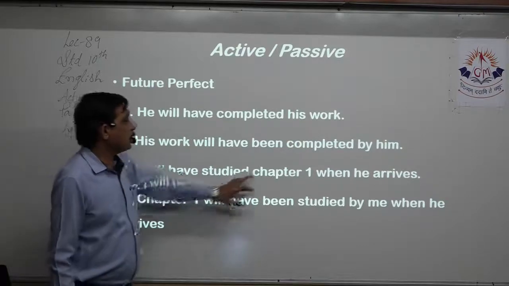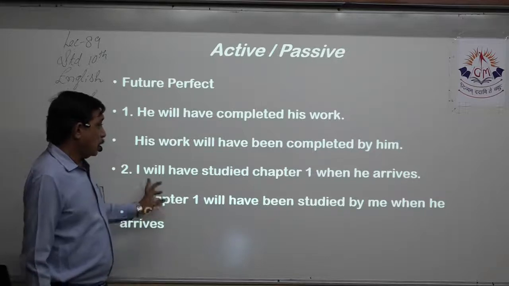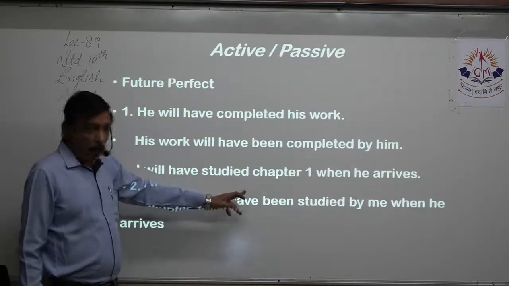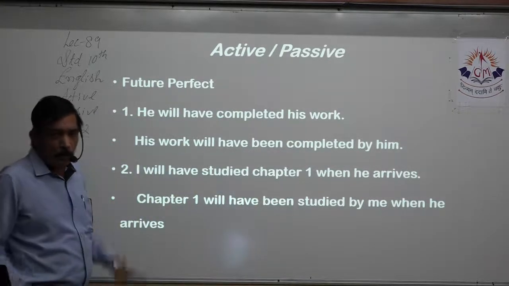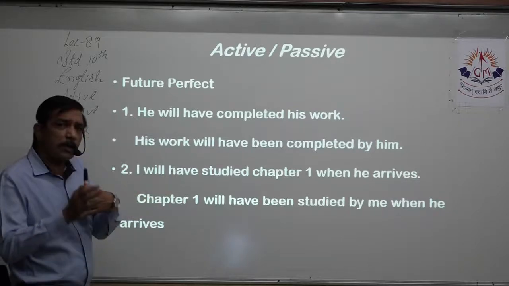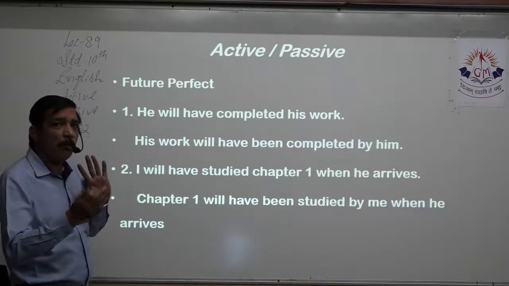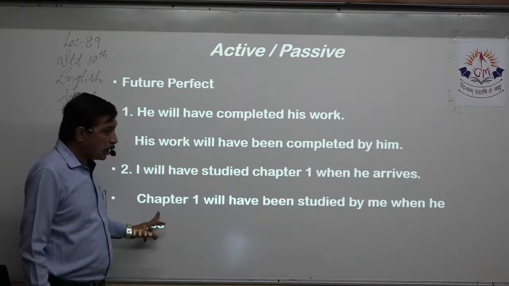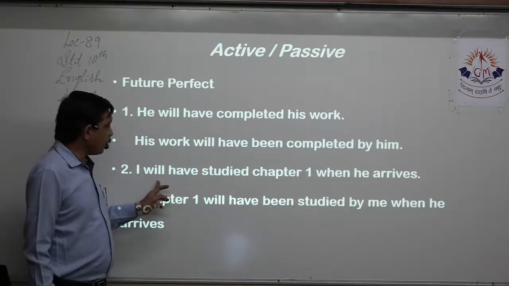I will have studied chapter 1 when he arrives. I is the subject. Will have studied, that is the verb, and chapter 1 is the object, right? I need only this much. When he arrives, I'm not concerned right now with that. I have SVO that will become OVS. So chapter 1 comes at the starting of the sentence. Then I will keep future perfect as it is.